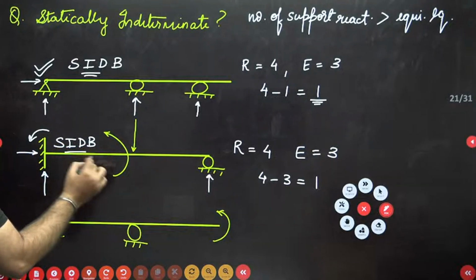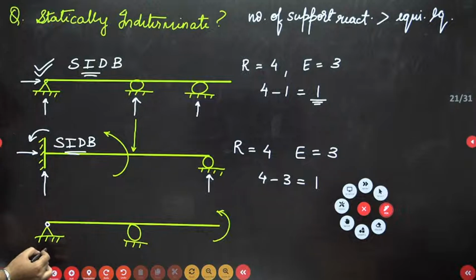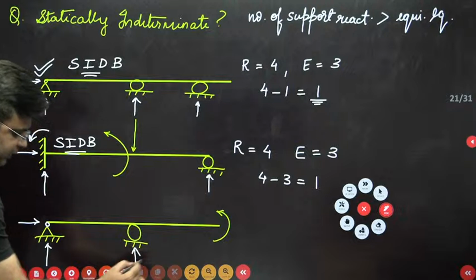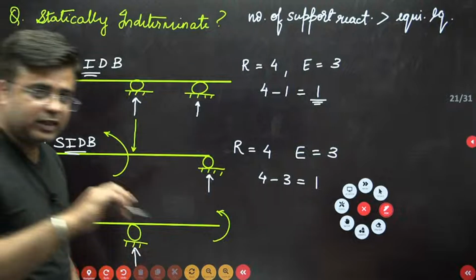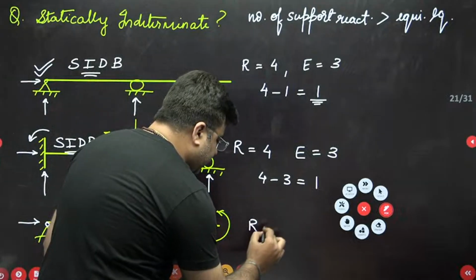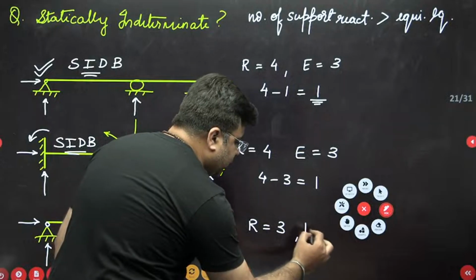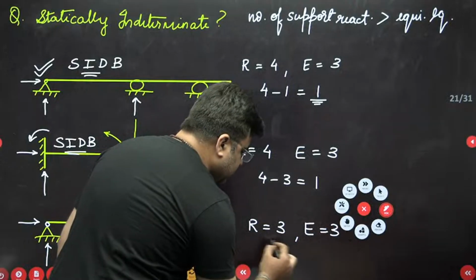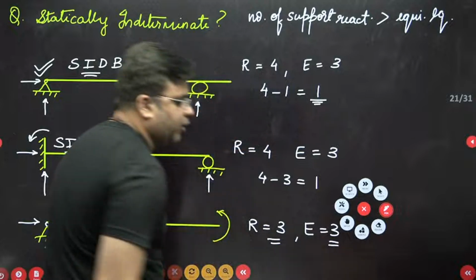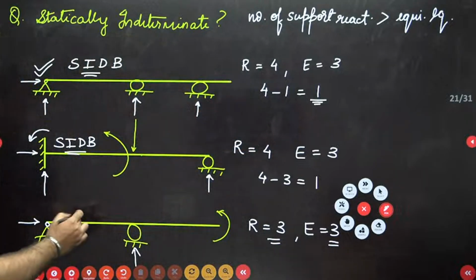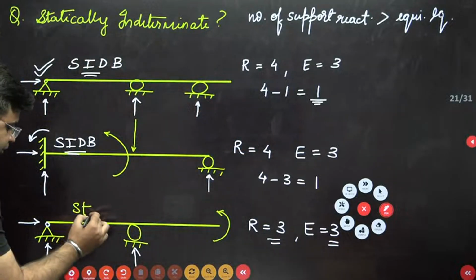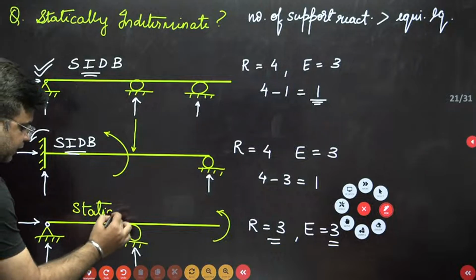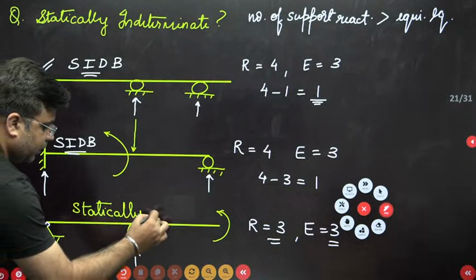Right? Now come to this one, third beam. You have two support reactions here, 1 and 2, and you have one more support reaction here. The total number of support reactions is 3, and available equilibrium equations are also 3. Since the number of support reactions and equilibrium equations are the same, therefore this is a statically determinate beam.